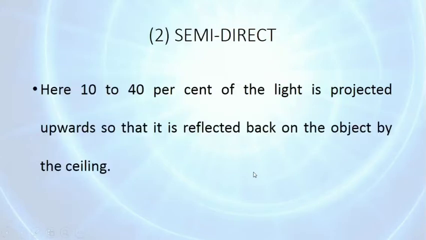Then semi-direct, in this 10 to 40% of light is projected upwards so that it is reflected back on the objects by the ceiling. So it is semi-direct. 10 to 40% light is projected upward and the other is projected into the working area. So the light which is projected upward is reflected back on the objects by the ceiling.